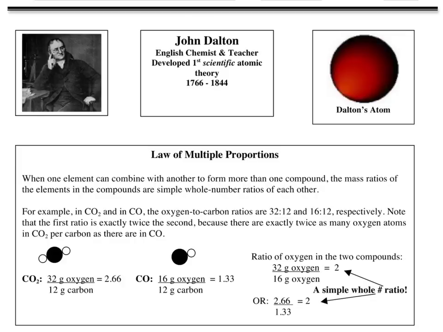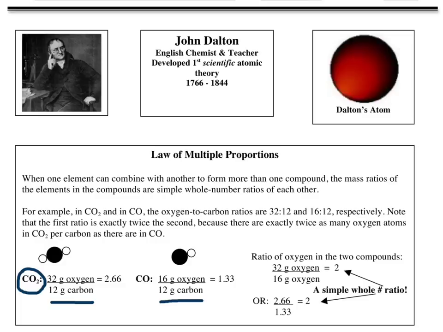Let's just say that we take 12 grams of carbon and you combine it with oxygen. Well, that 12 grams of carbon can combine with oxygen in two ways. You can make carbon dioxide, in which case that 12 grams of carbon will react with 32 grams of oxygen and make a compound. Or that same 12 grams of carbon will combine with only 16 grams of oxygen and make carbon monoxide instead of carbon dioxide.